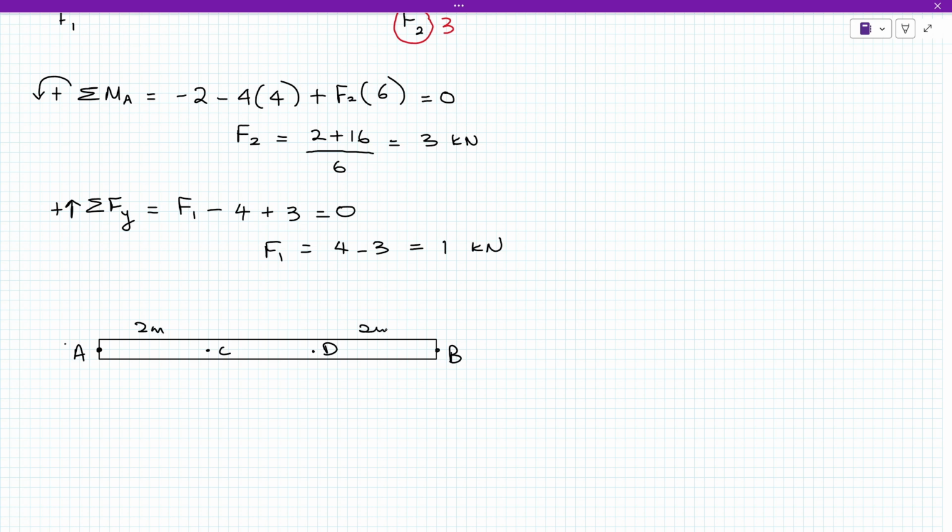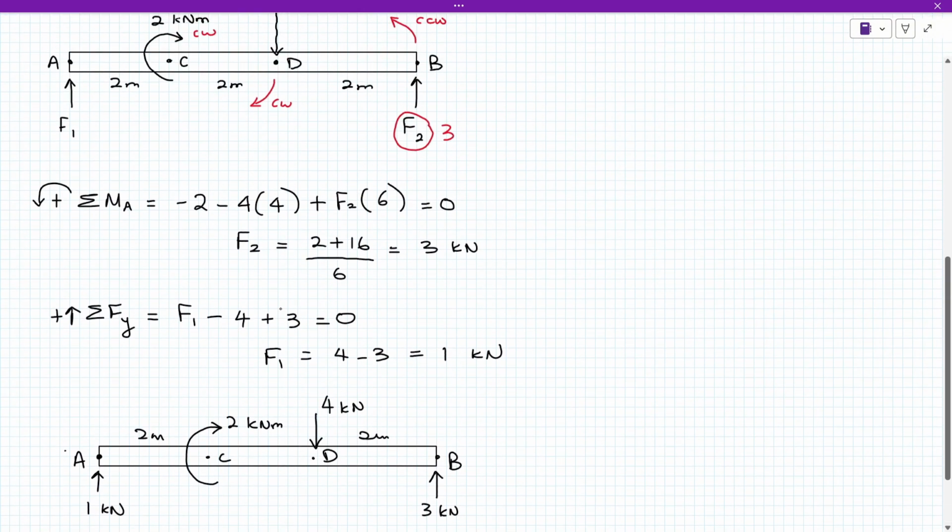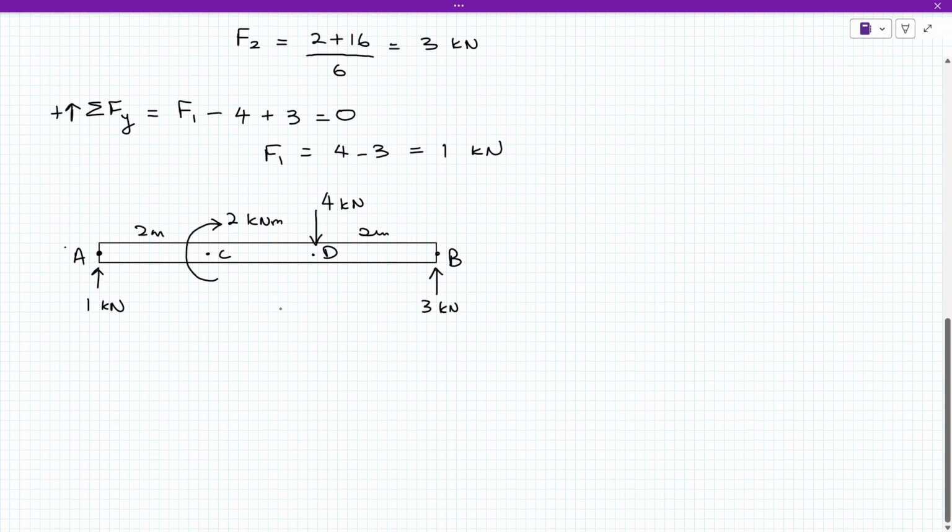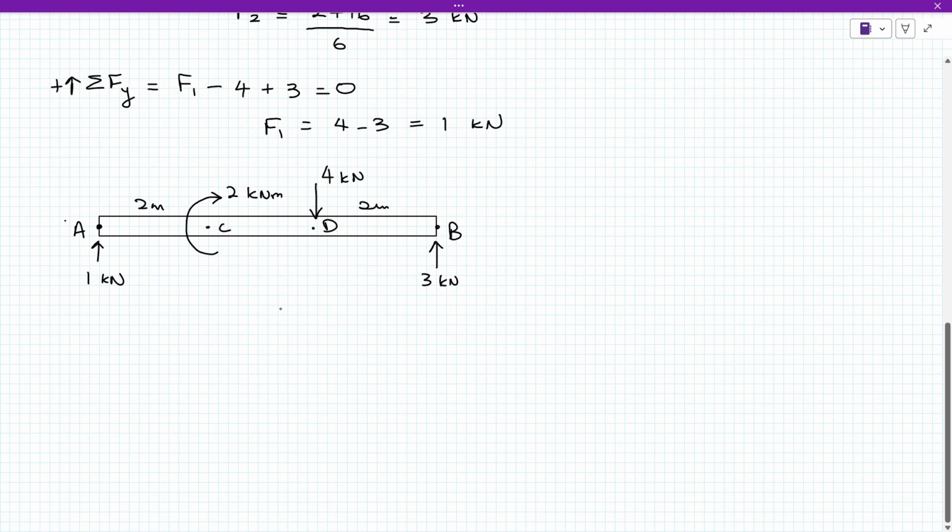Kita ada force sini F1 tadi kita dah dapat 1 kilonewton. Kita ada force at D 4 kilonewton. And we have force at B which is 3 kilonewton. And we have moment CCW ya, sebanyak 2 kilonewton meter. Betul tak direction dia? Check balik. Okay. So this is our final free body diagram.